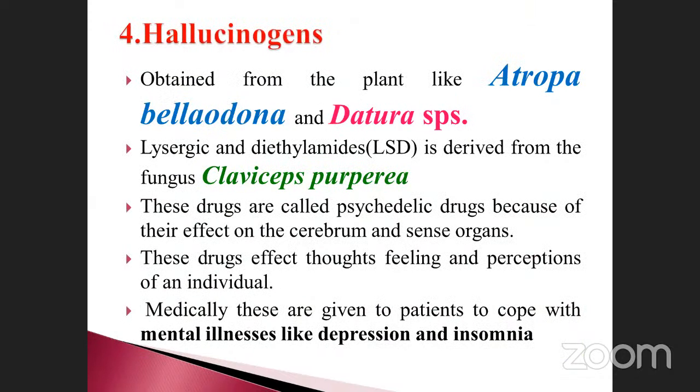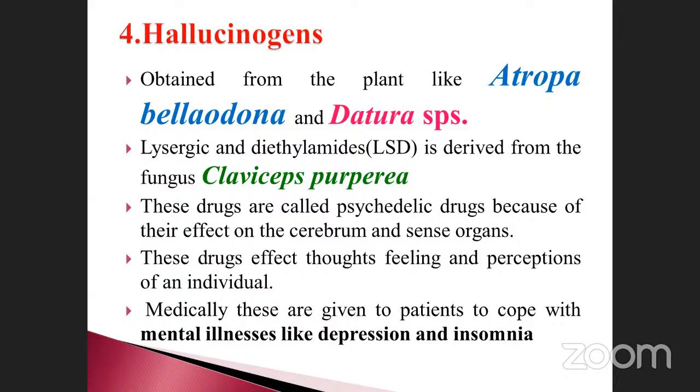See that, hallucinogens are another type of drugs, obtained from Atropa belladonna and Datura species. Datura we have already studied, isn't it?